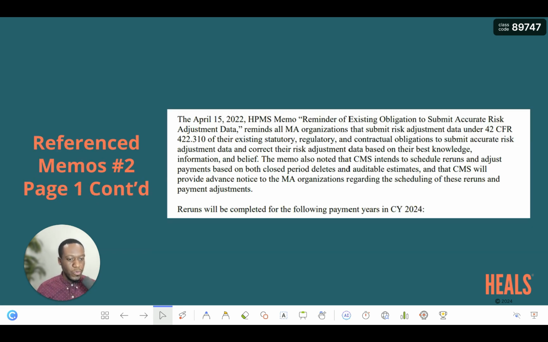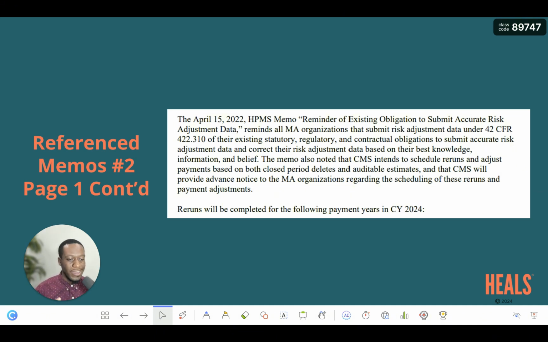The April 15, 2022 HPMS memo, a reminder of existing obligations to submit accurate risk adjustment data, which is what we touched on last week, reminds all MA organizations that submit risk adjustment data under 42 Code of Federal Regulations 422.310 of the existing statutory, regulatory, and contractual obligations to submit accurate risk adjustment data and correct their risk adjustment data based on their best knowledge, information, and belief.